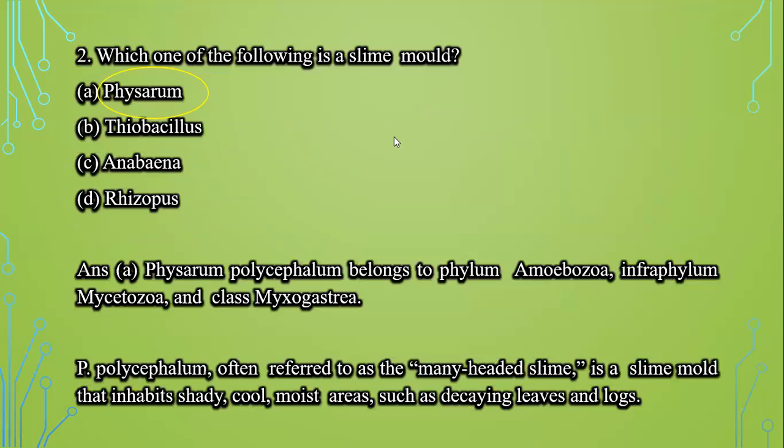Second question is, which one of the following is a slime mold? Physarum, Thiobacillus, Anabaena, and Rhizopus. Now, among these, we know that Physarum belongs to phylum Amoebozoa, infraphylum Mycetozoa and class Myxogastria. Physarum, often referred to as many-headed slime, is a slime mold that inhabits shady, cool, moist areas such as decaying leaves and logs. So Physarum is the correct answer.